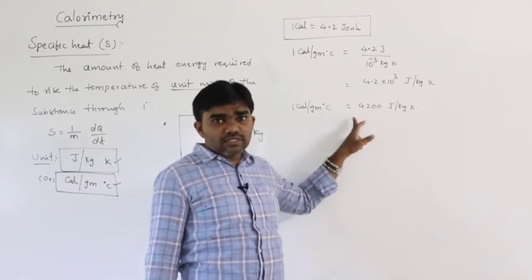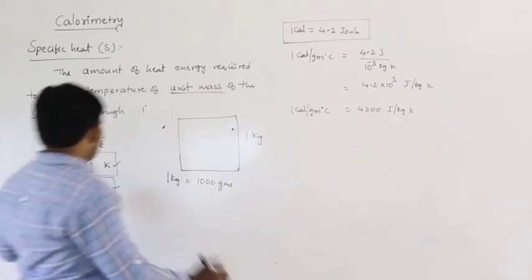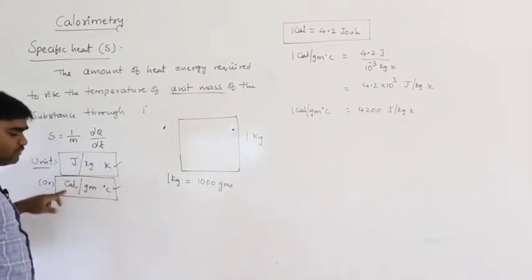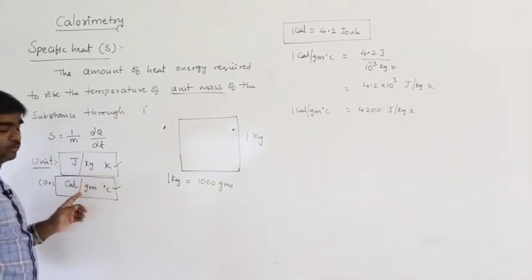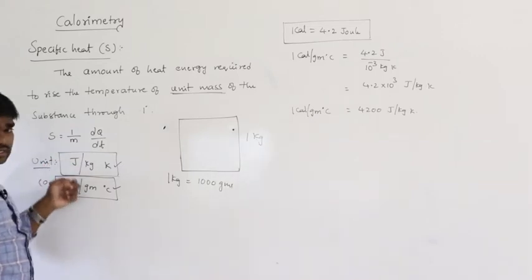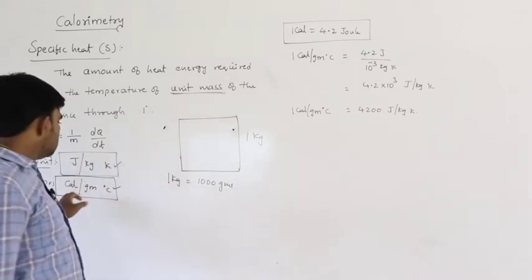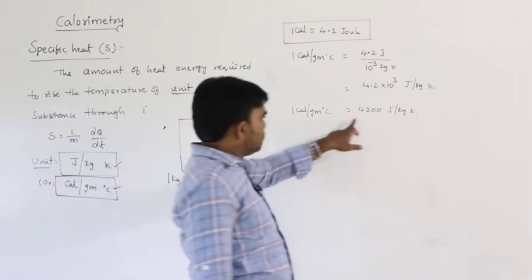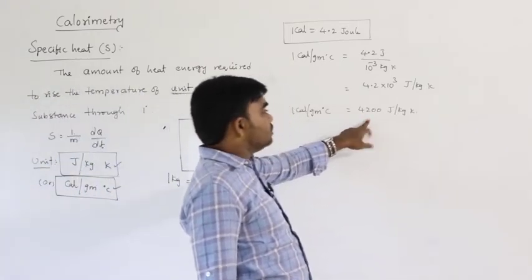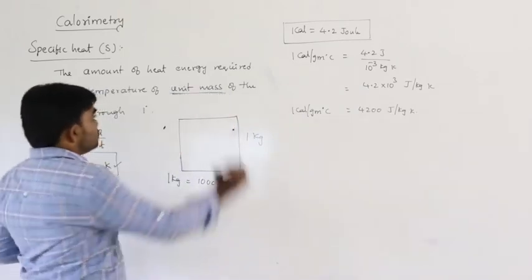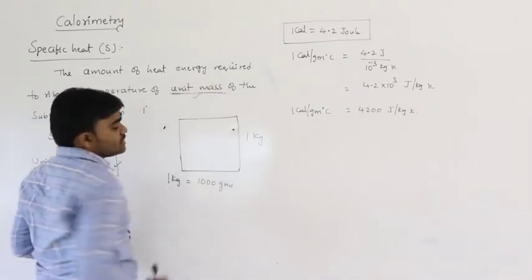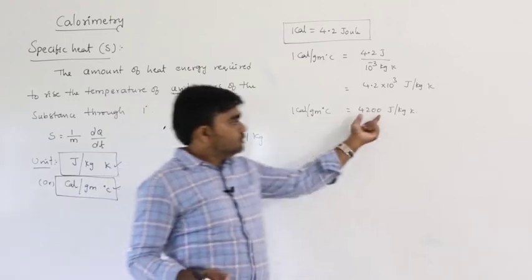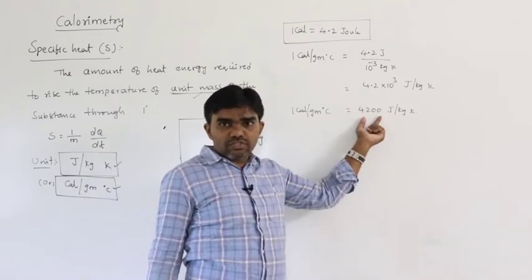In what situation we are considering this is very important: joule per kg Kelvin or calorie per gram Celsius. So 1 calorie per gram Celsius is equal to 4200 joule per kg. If the unit mass is considered in kg, the amount of heat energy is 4200.